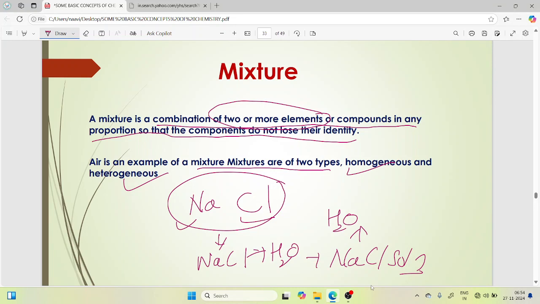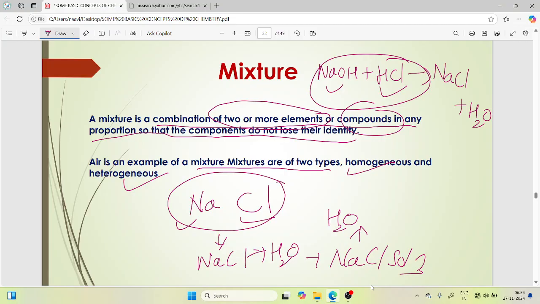Another example: NaOH plus HCl. These two are compounds. After mixing the two compounds, we will get NaCl plus H2O. So NaCl and H2O are the new compounds we got from the reactants. They do not change their identity in any way.